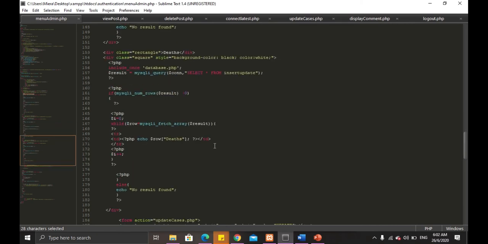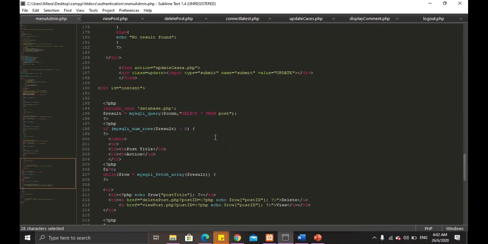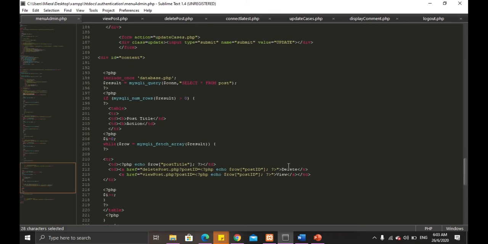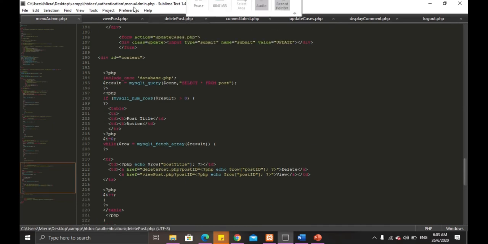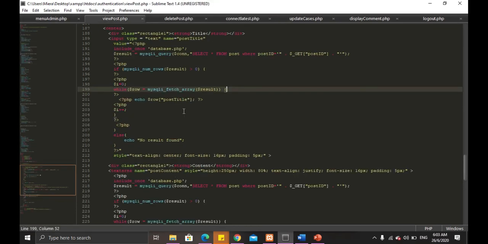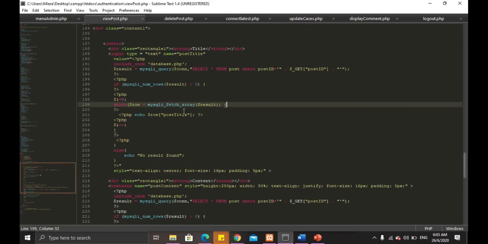And then next is how we display the title of the post that admin had added, and also create the delete and the view button. So next is the view post. This is the coding for view post when admin clicks on the view button.